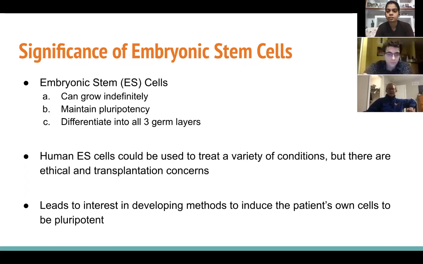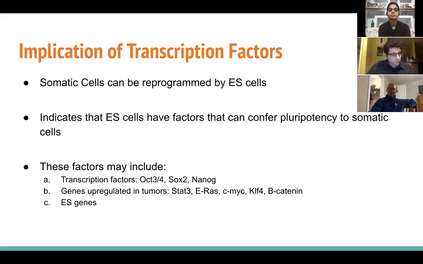These human embryonic stem cells could be used to treat a myriad of conditions like Parkinson's, spinal cord injuries, or diabetes. However, there are ethical concerns over the use of human embryos and issues related to tissue rejection after transplantation. So, one of the ways to help remove these concerns would be to use the patient's own cells that are generated to be pluripotent.